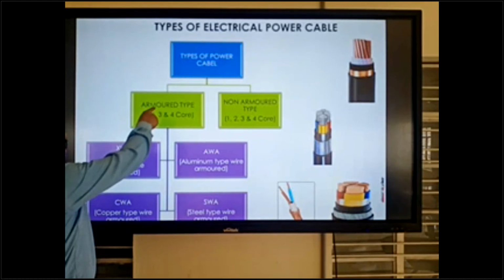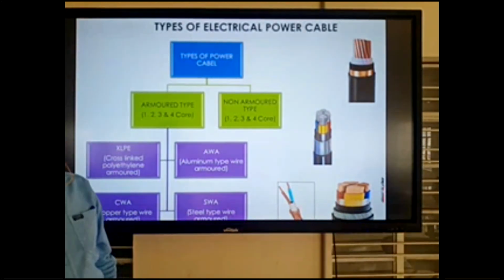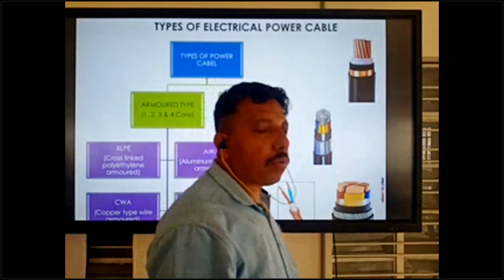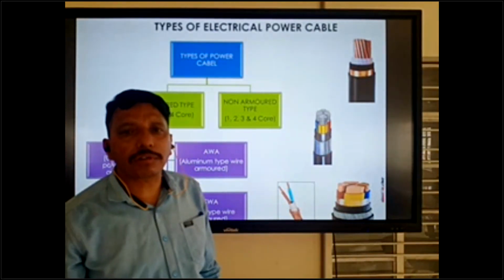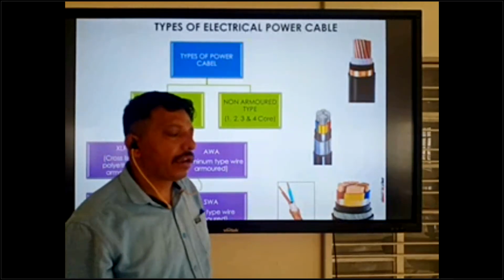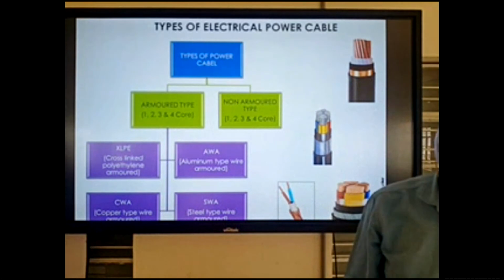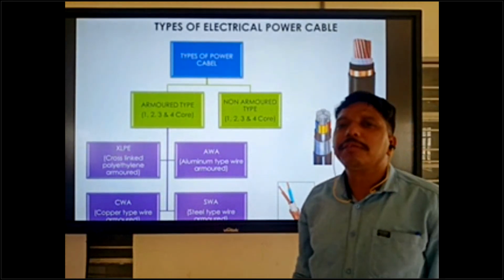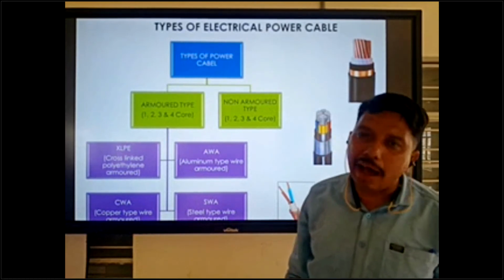Armored type is also available in single core, 2 core, 3 core and 4 core. The standard cable cores are 1 core, 2 core, 3 core, 4 core, for power electrical cable. Some cables come in 3.5 core, 4.5 core, 2.5 core.